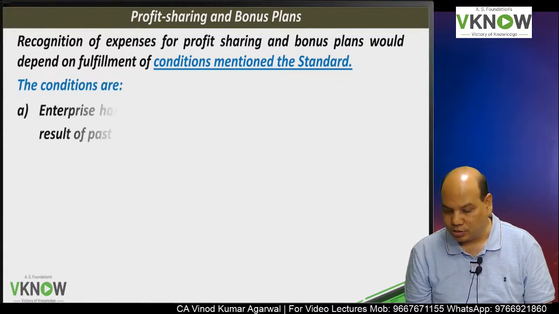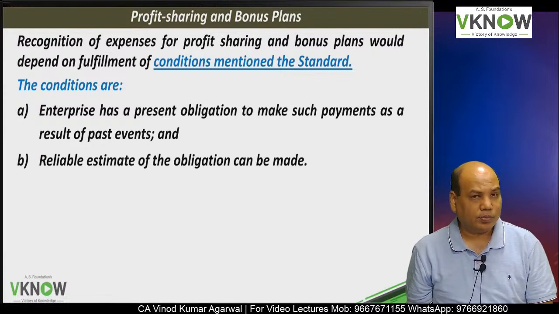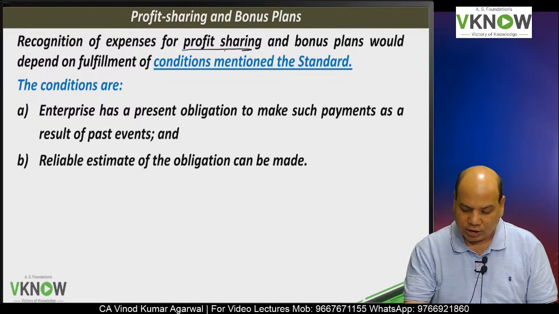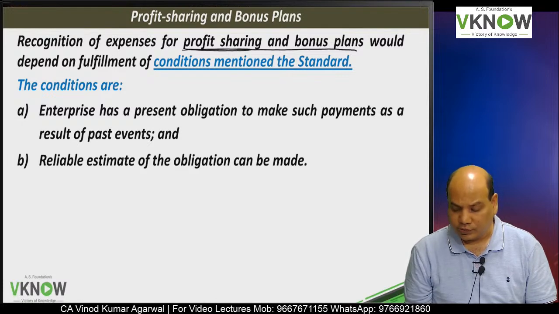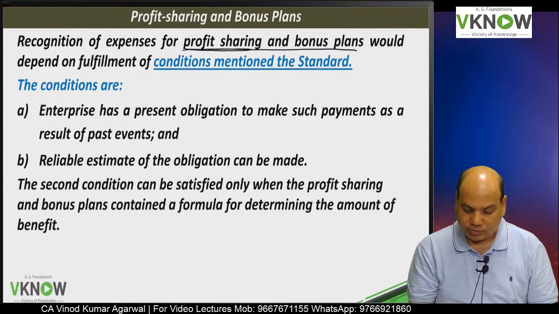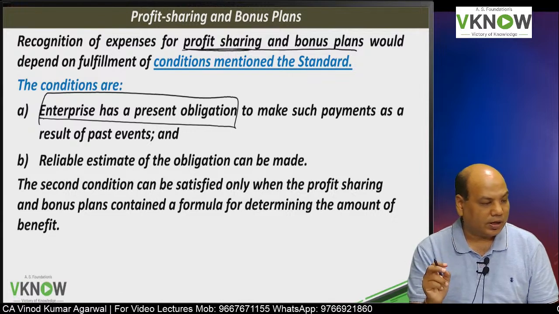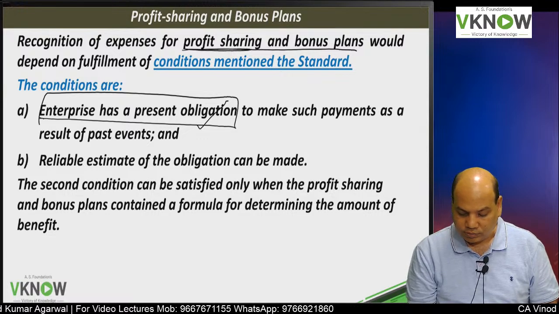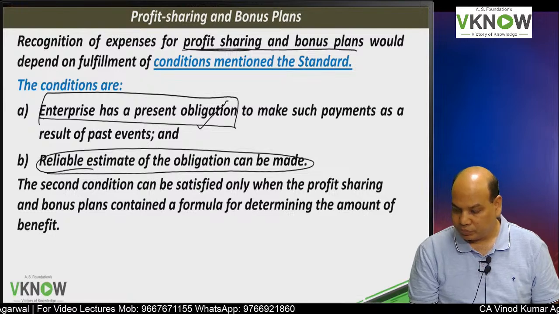Next point is profit sharing and bonus plan. Already discussed with you that if the entity has promised to pay salary which is related to profit of the company, that is, bonus is linked to the profit of the company, make provision if 3 conditions are satisfied. There is a present obligation arising as a result of past event, and a reliable estimate of the obligation can be made.